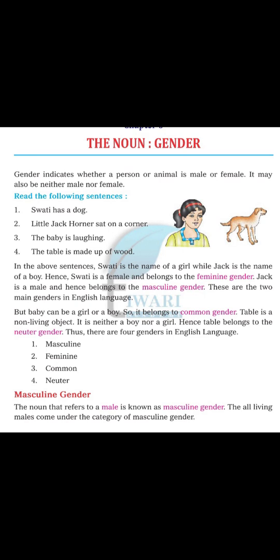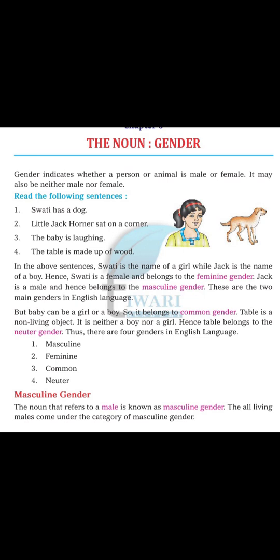Read the following sentences. Swati has a dog. Little Jack Horner sat on a corner. The baby is laughing. The table is made of wood. In the above sentences, Swati is the name of a girl while Jack is the name of a boy. Hence, Swati is a female, belonging to the feminine gender. Jack is male and hence belongs to the masculine gender.